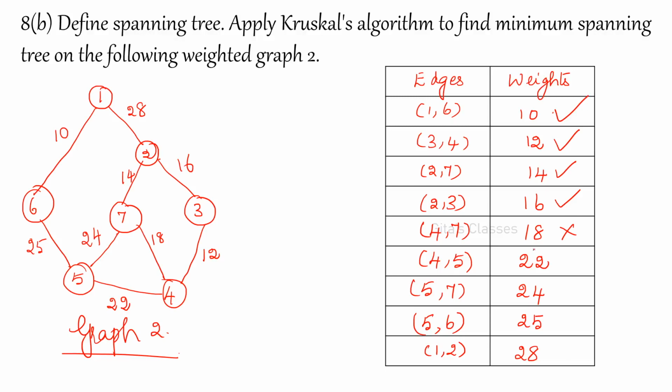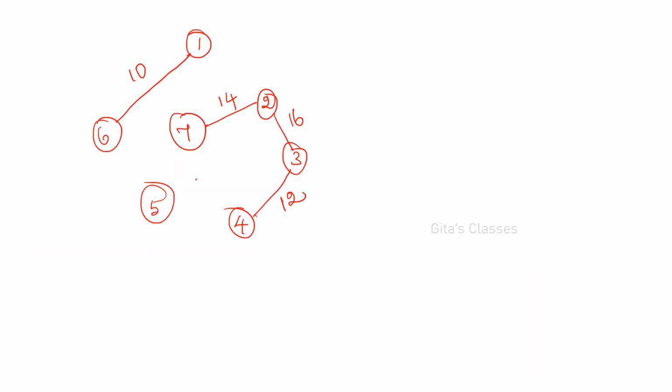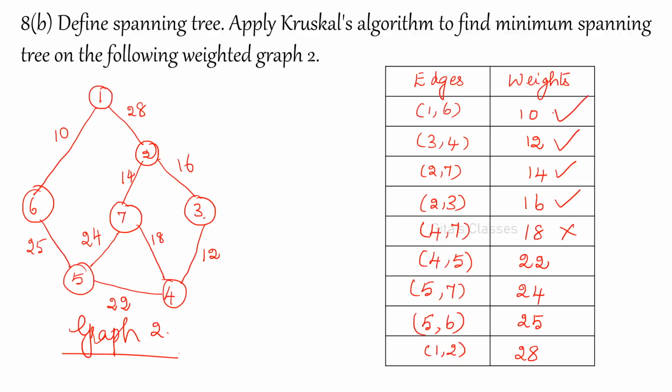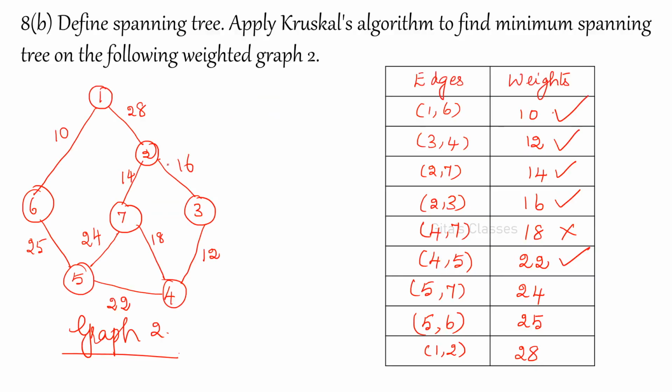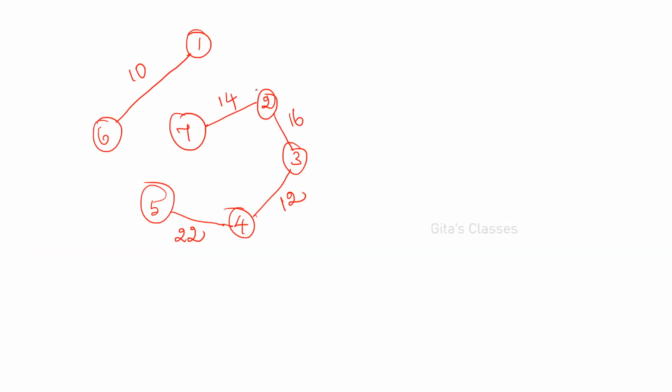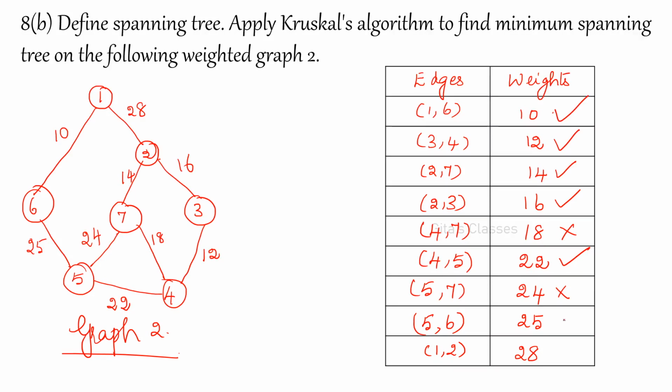4 comma 5, 22. 4 comma 5 yes we can add. It is not forming a cycle, so you can add 22. Right. Then 4 comma 5 is added. Next 5 comma 7, 24. 5 comma 7, 24 can you add? If I add, it forms a circuit, right? So don't add. 5 comma 7 don't add. What about 5 comma 6? Yes, we have to. 5 comma 6 the weight is 25, right? Weight is 25. So you have to add.